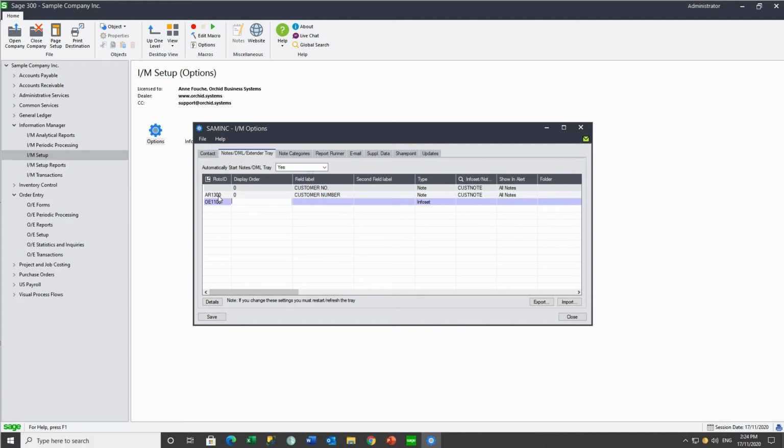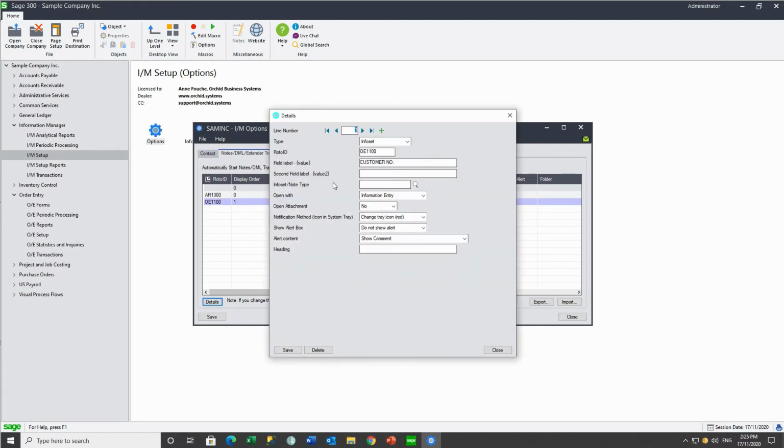The customer note has a display order of 0, so if we want to show the customer notes first, we need to make the display order of the item notes 1, or we could have done it the other way around. And looking at the details, this is a case where the second field value is the item number.